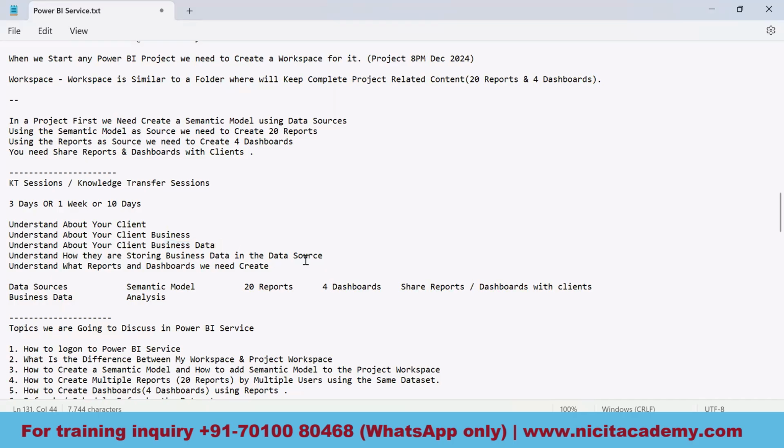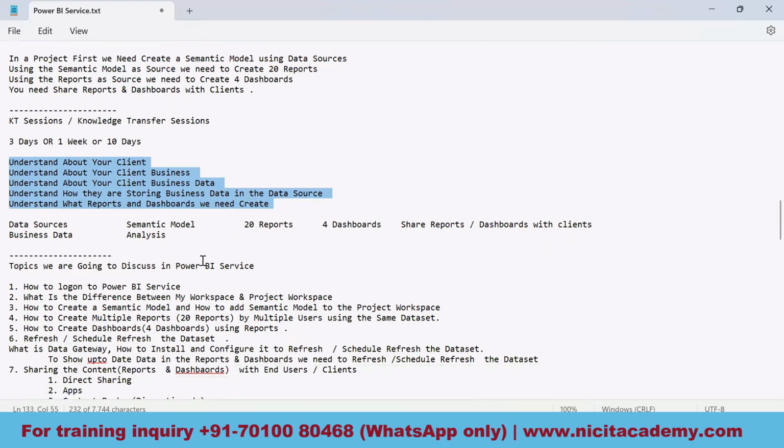Then after that, they need to show us where the business data has been stored, in what data source it is stored, whether it is a SQL server, whether it is Excel, or whether it is any other thing. They need to give us an idea on these data sources, on this business data, on the business, and also on the clients. We need to understand these things before we initiate any kind of project.